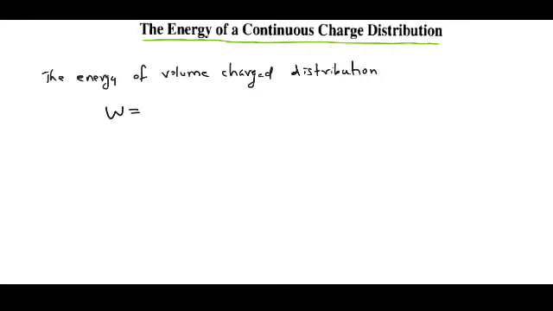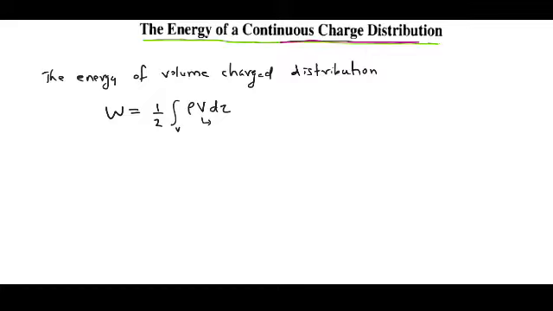Hi dear students, today we discuss the energy of a continuous charge distribution. In the last class we discussed the energy of a point charge distribution and we derived the energy of a volume charge distribution, that is W is equal to half integration over the volume rho V d tau, where V is the electric potential.